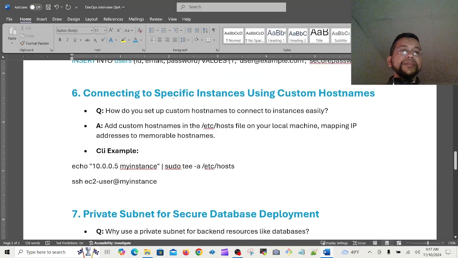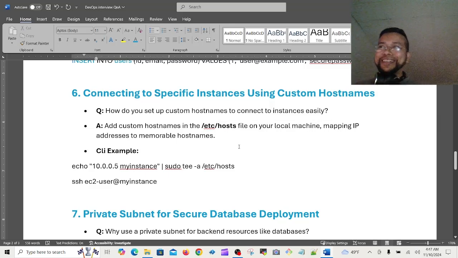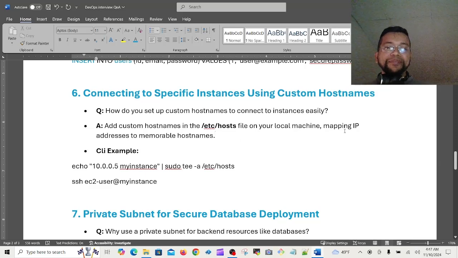So here is connecting to a specific instance using custom host names. How do you set up custom host names to connect to instances easily? Add custom host names in the /etc/hosts file on your local machine, mapping IP addresses to memorable host names. CLI example is like that. Echo, then like this, 10.0.0.5 my-instance, either way.